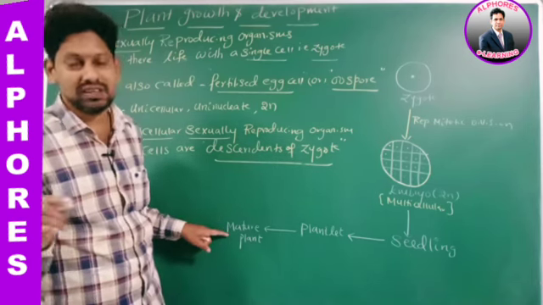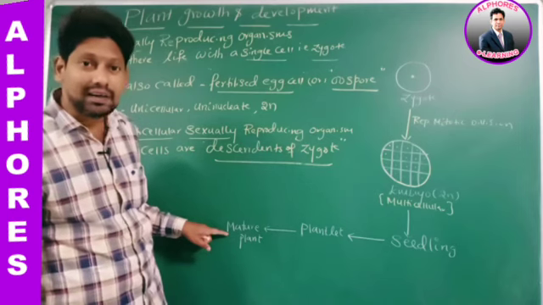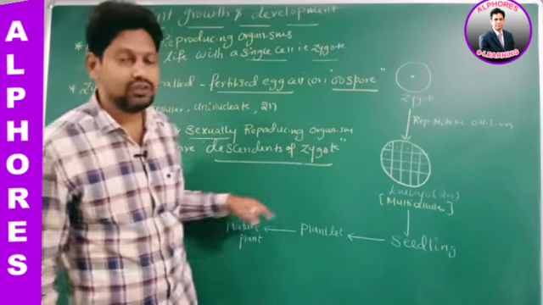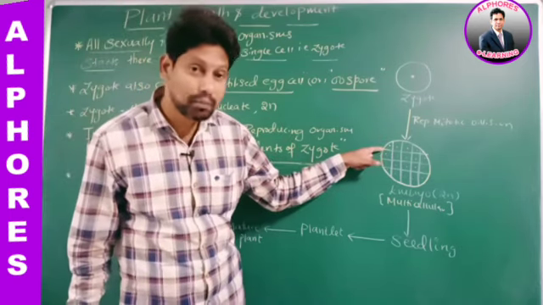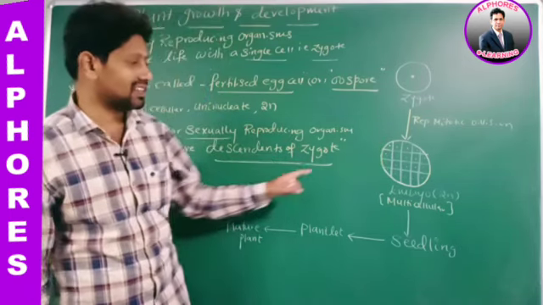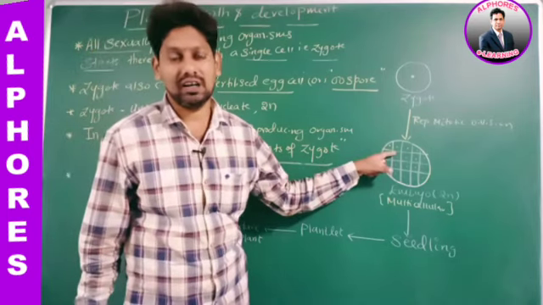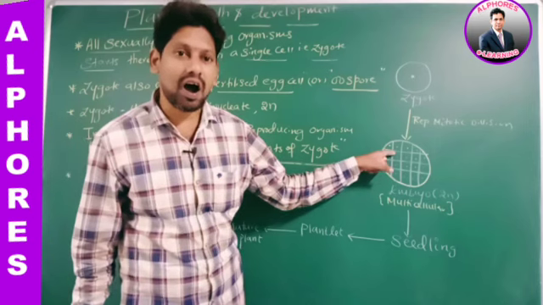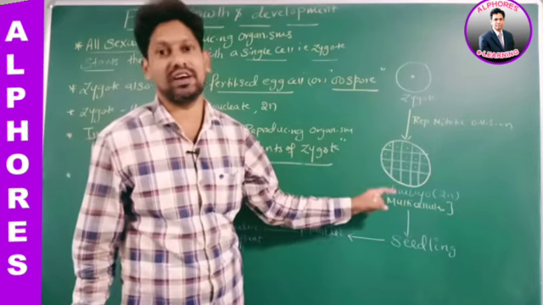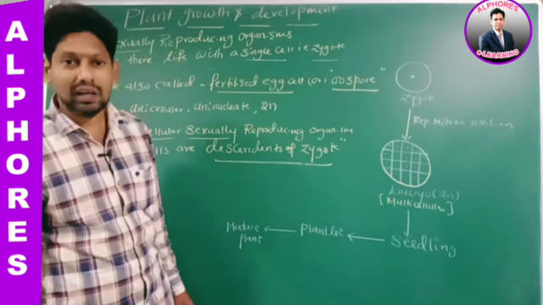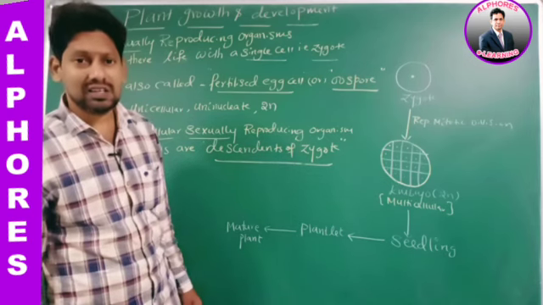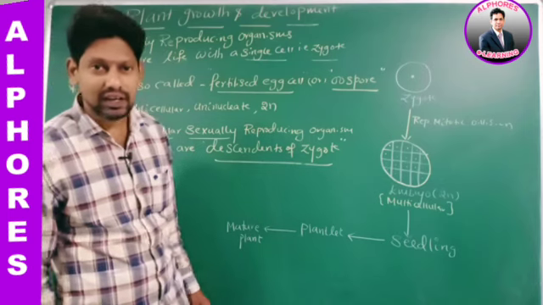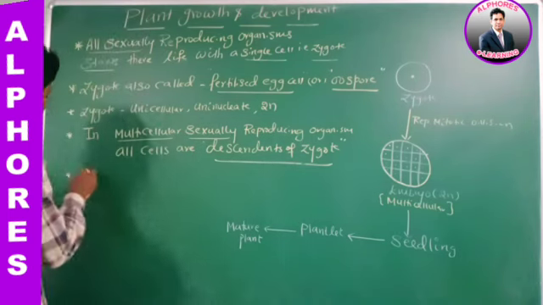Therefore, the development of a mature plant from a seed follows precise and highly ordered succession of events. Is this statement okay? Right? Therefore, what, sir? Development.